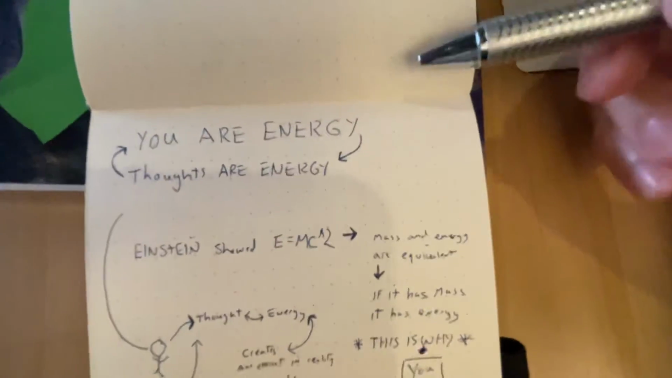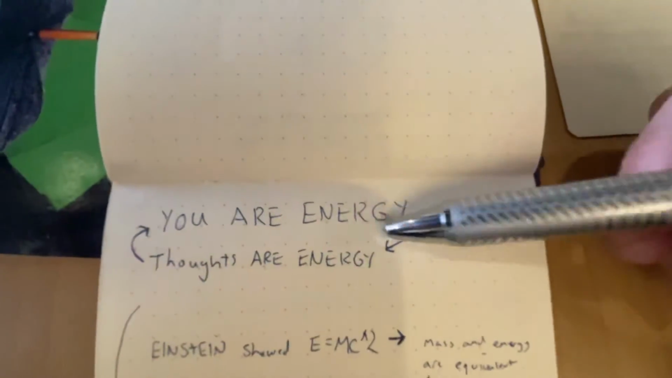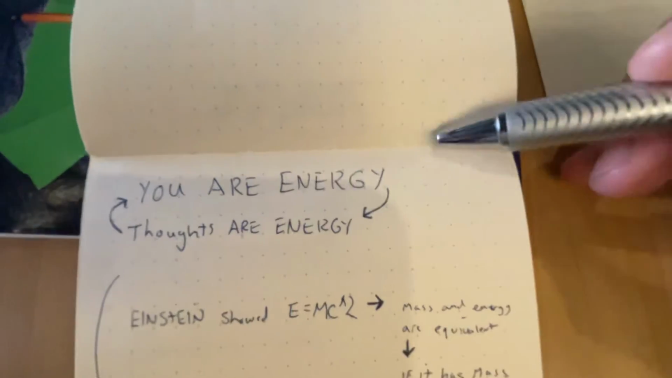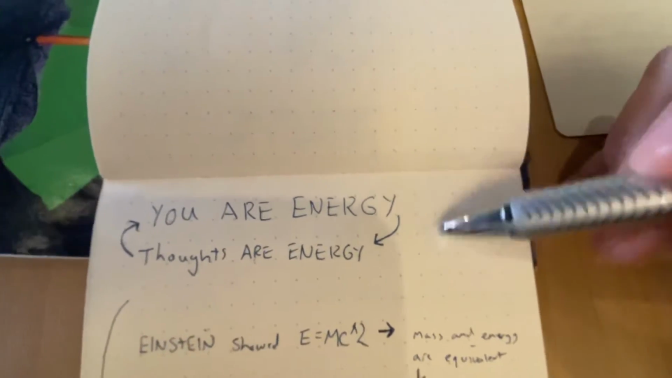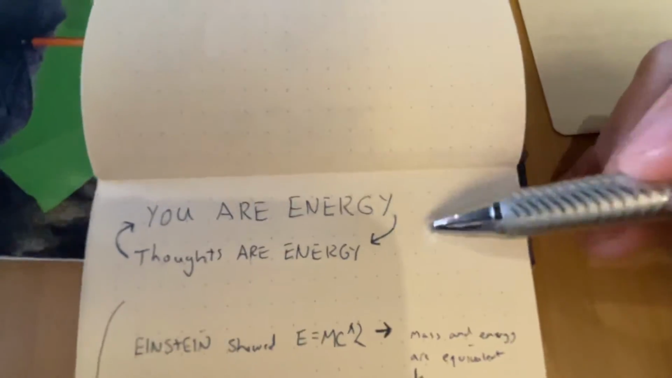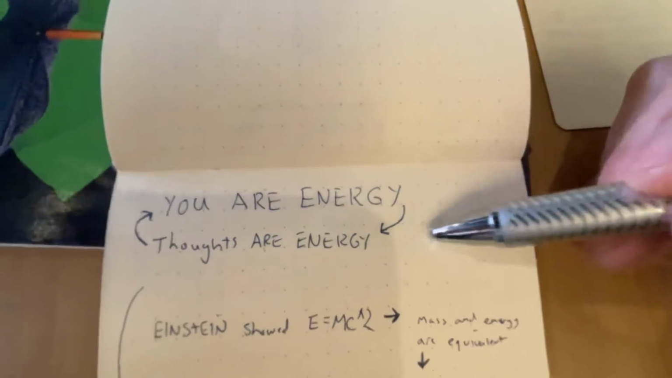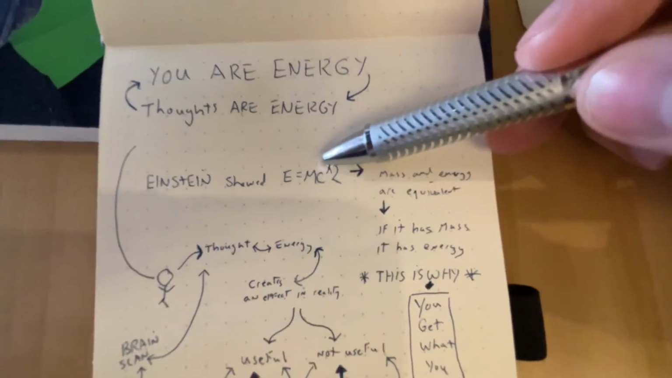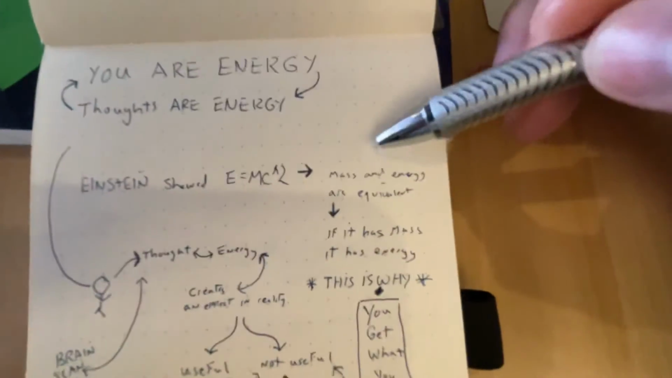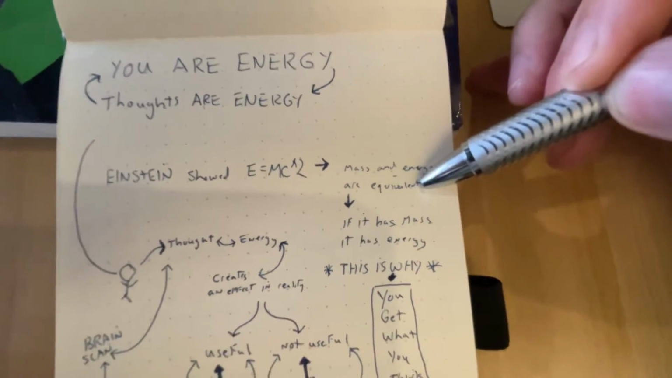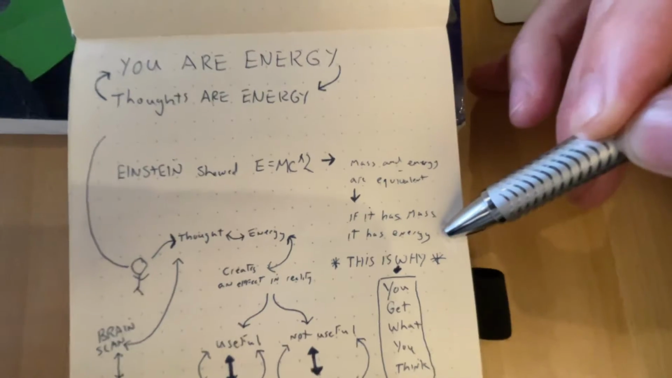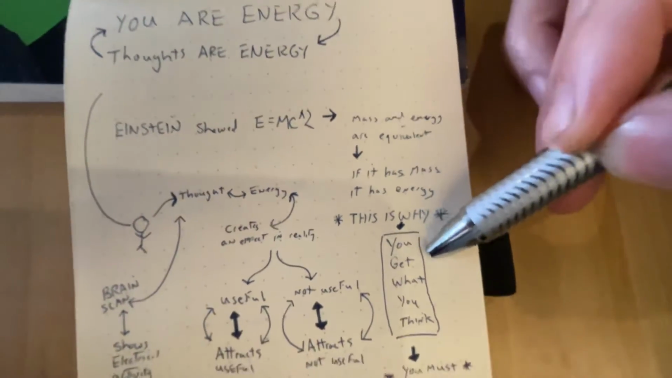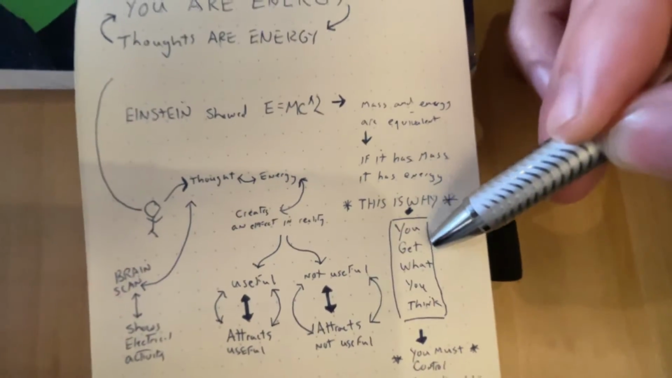All right, quick notepad lesson. So you are energy, thoughts are energy. All right, atoms, don't quote me, but I believe they're like 99% energy, whereas they're 1% matter. Now, the thing here is Einstein, through E equals mc squared, his famous equation, showed that mass and energy are equivalent. If it has mass, it has energy, vice versa. Okay, and we'll expand on how this applies to you get what you think.